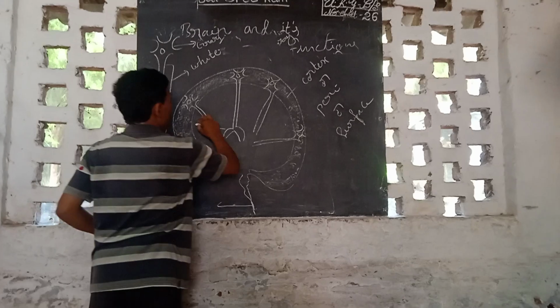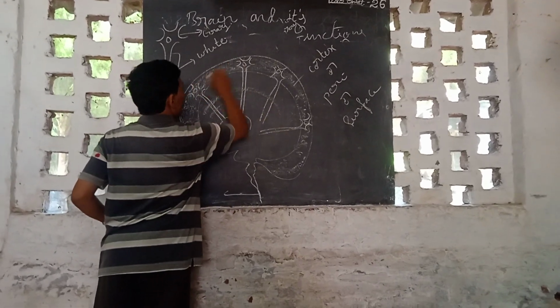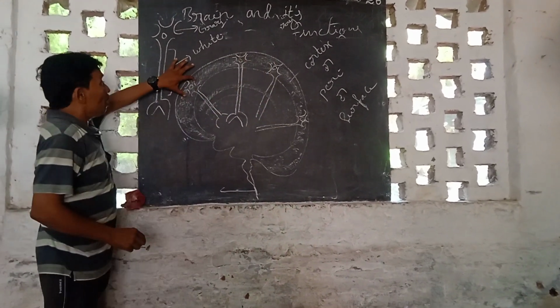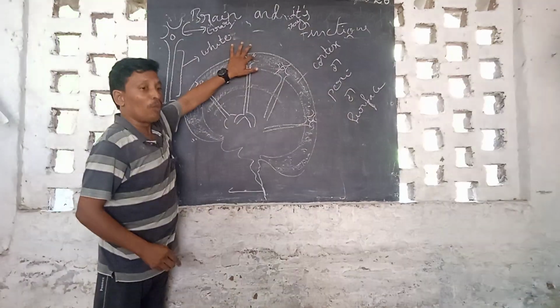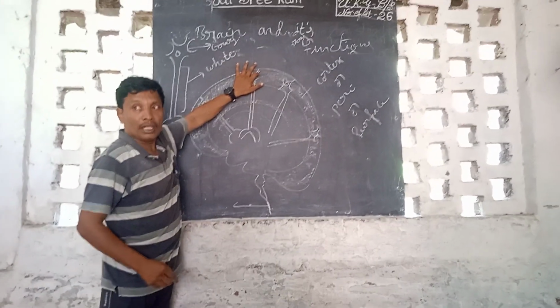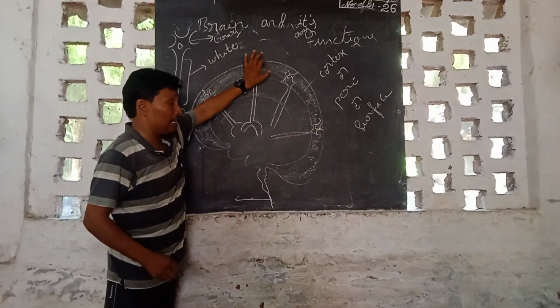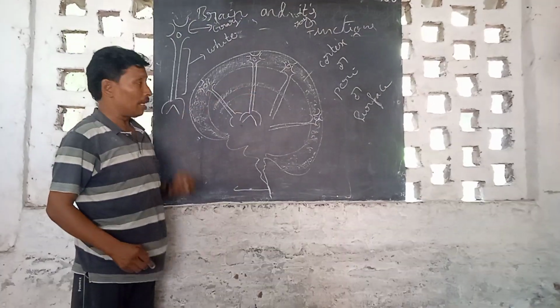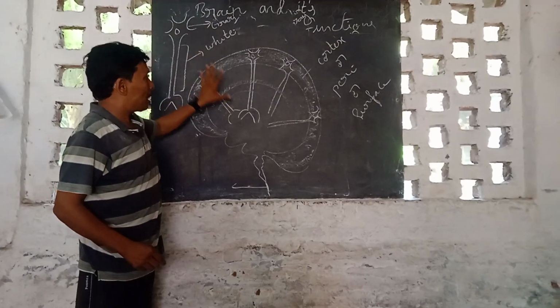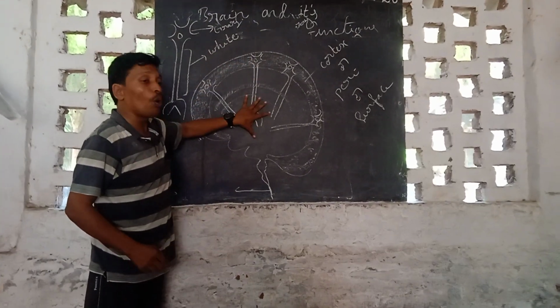Ready? So this is white matter and this is gray matter. Why? Because the peri region is completely occupied by cell bodies, which are gray in color. So the peri region is gray matter, but the center of the brain is white matter. Why? Because the maximum part of the axons is settled in the core of the brain.